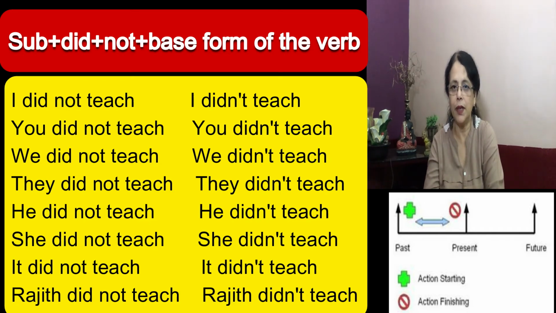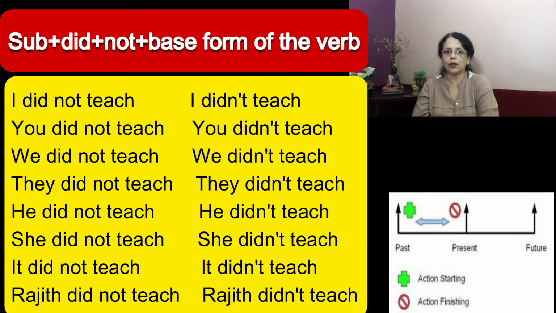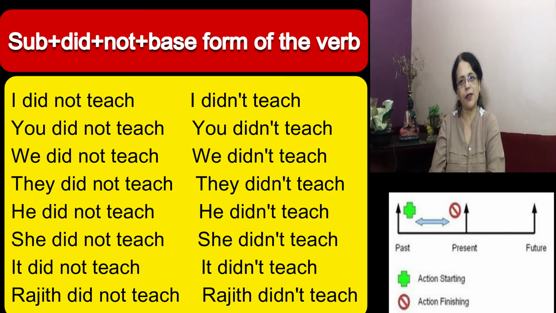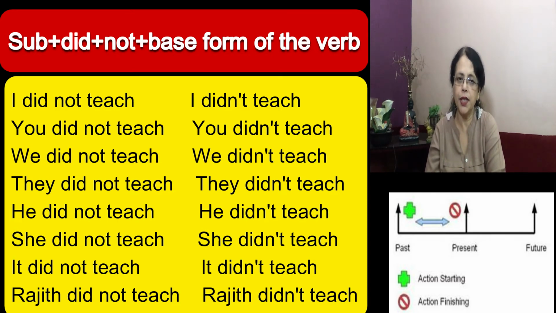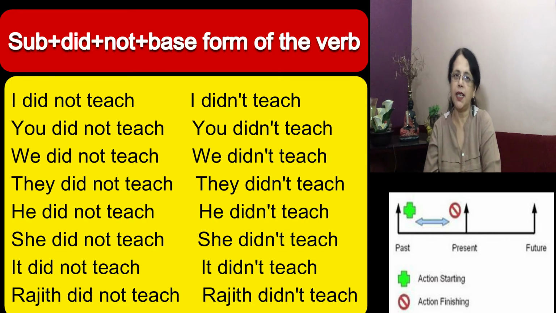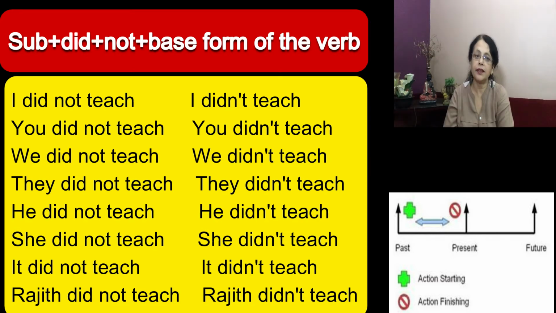Let's see some more examples with different subjects. I taught, negative will be I did not teach. I didn't teach. You taught, you did not teach, you didn't teach. We taught, we did not teach, we didn't teach. They taught, they did not teach, they didn't teach. He taught, he did not teach, he didn't teach. She taught, she did not teach, she didn't teach. Rajit taught, Rajit did not teach, Rajit didn't teach.